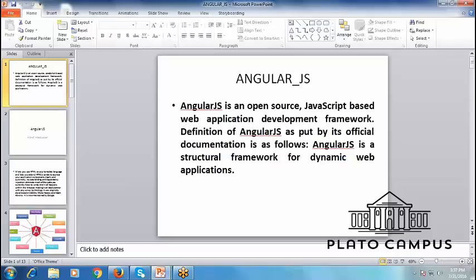So here if I ask what is dynamic? Static and dynamic, there are two words. Static in the sense whatever data we can see on a web page, we cannot change anything. But dynamic here, we are connecting with a database. How we are manipulating the data, how we are going to interact with the database. So it is known as dynamic web applications, right? I can say AngularJS is just an extension of the JavaScript web application framework.